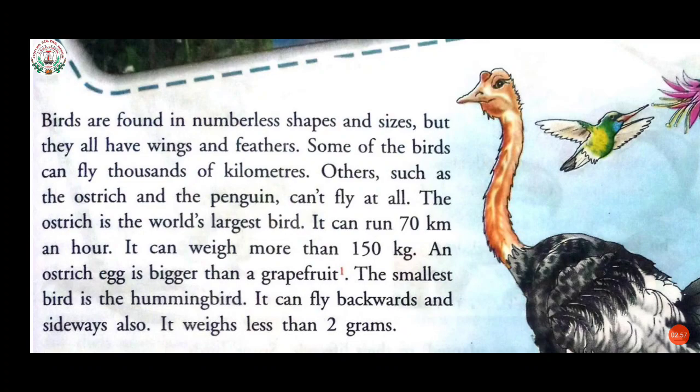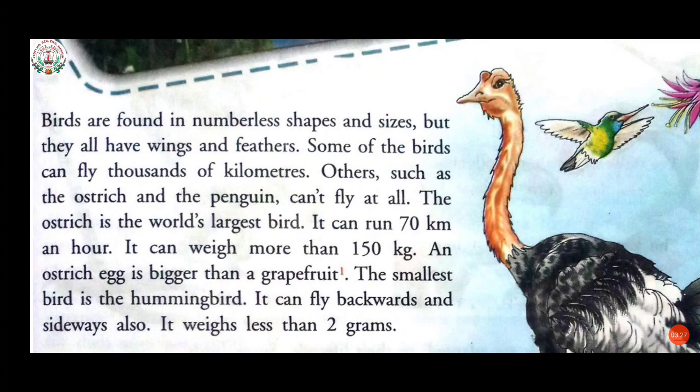But each and every bird has wings and feathers. Some of the birds can fly thousands of kilometers. The birds that have wings and feathers use their wings to fly.